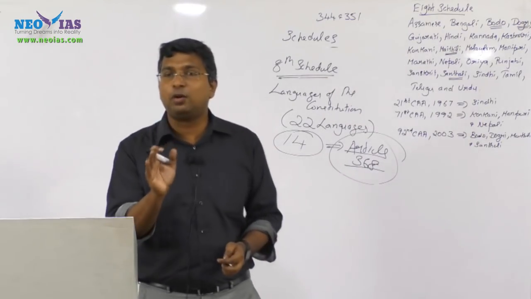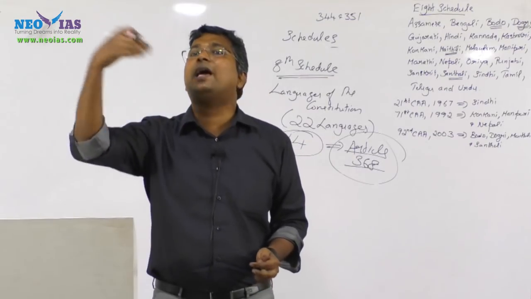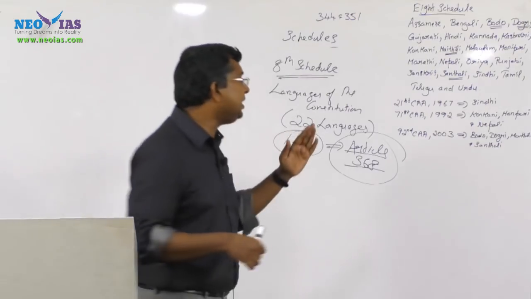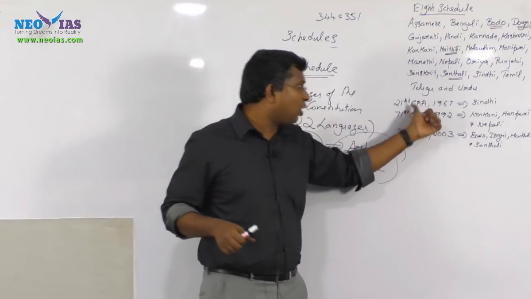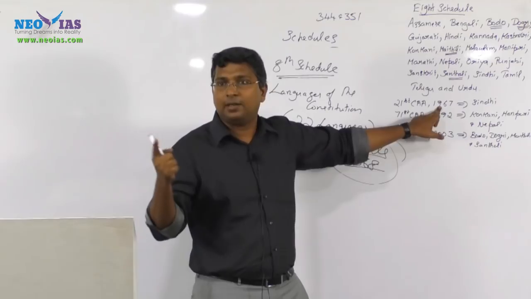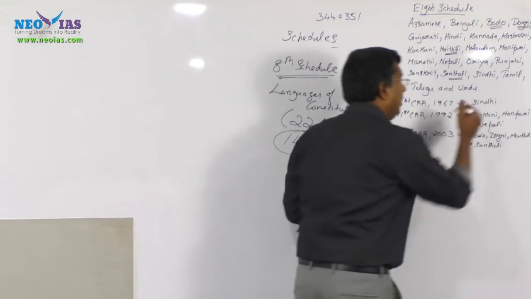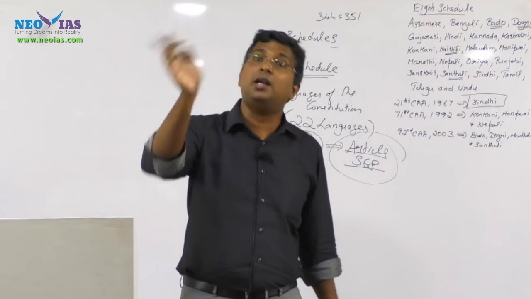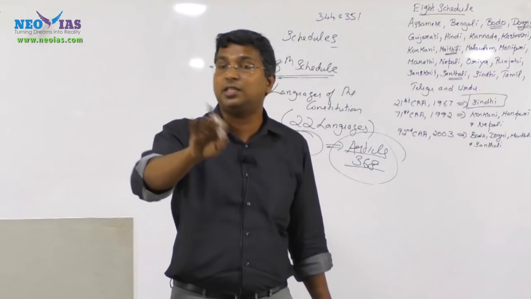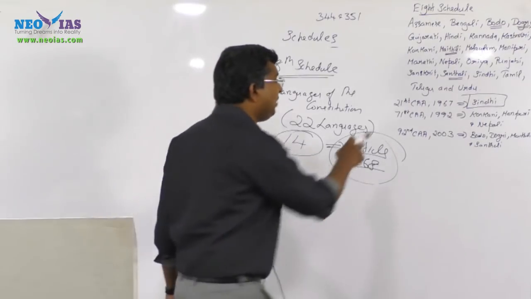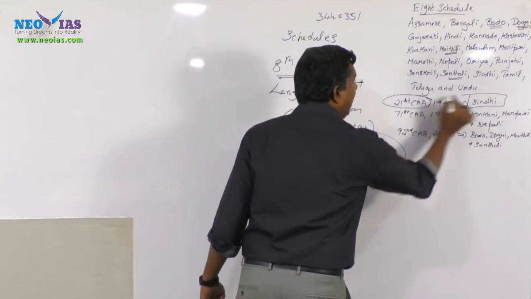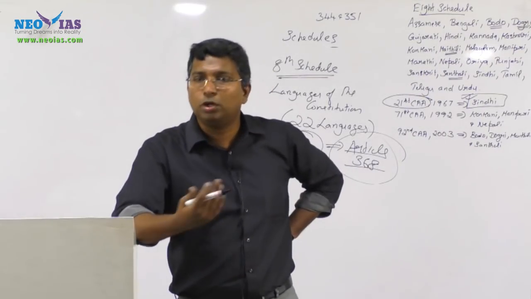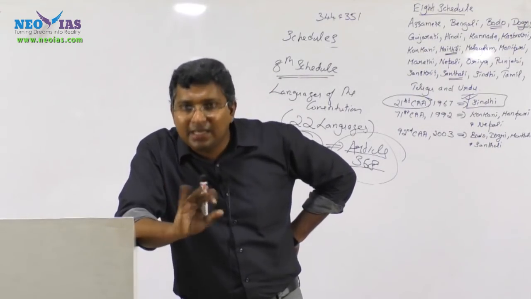Now you know that there were only 14 languages, later 8 more languages were added. So these 8 languages you need to be very clear. Regarding the 8 languages, through the 21st Constitutional Amendment Act 1967, Sindhi was added. So Sindhi, be clear, was not there earlier when the Constitution came into existence. Sindhi was not recognized, but through the 21st Constitutional Amendment, Sindhi was added as a language. So now under this 8th schedule, Sindhi is there.